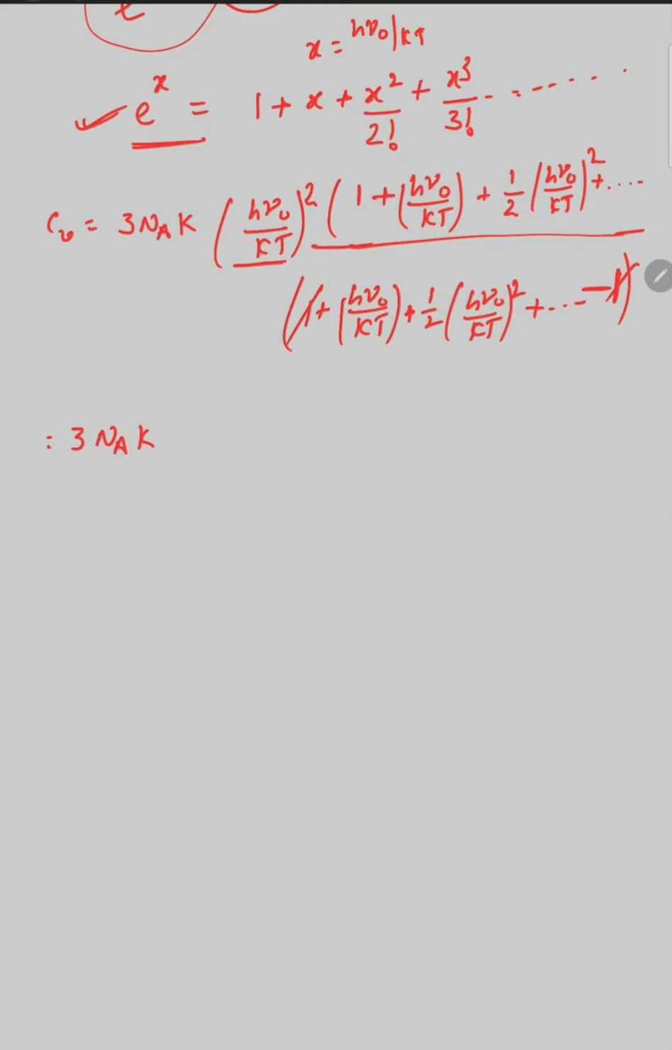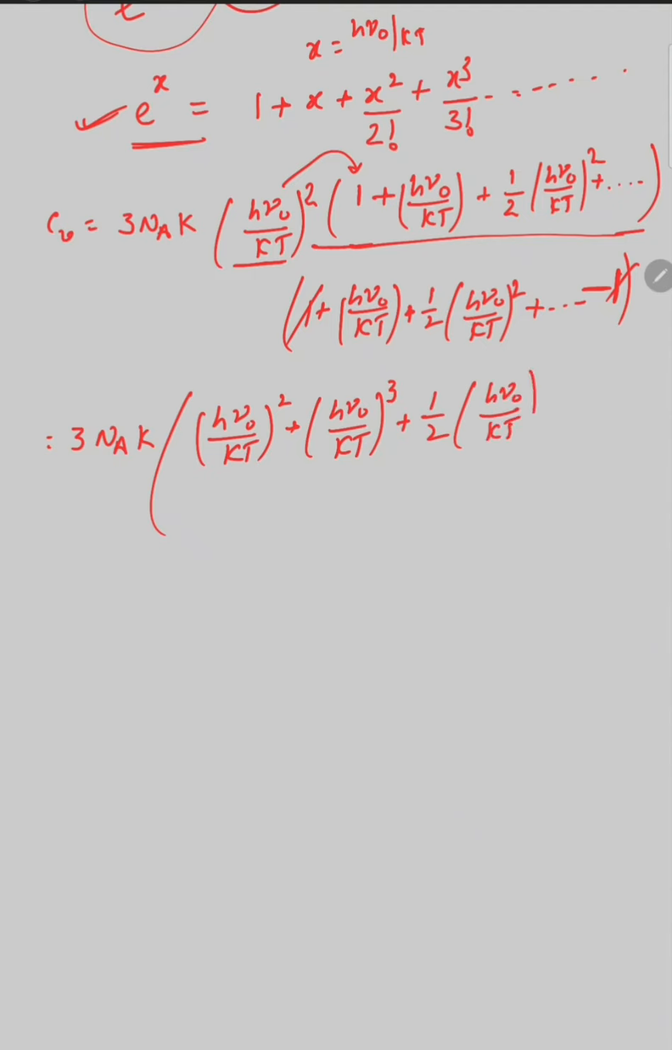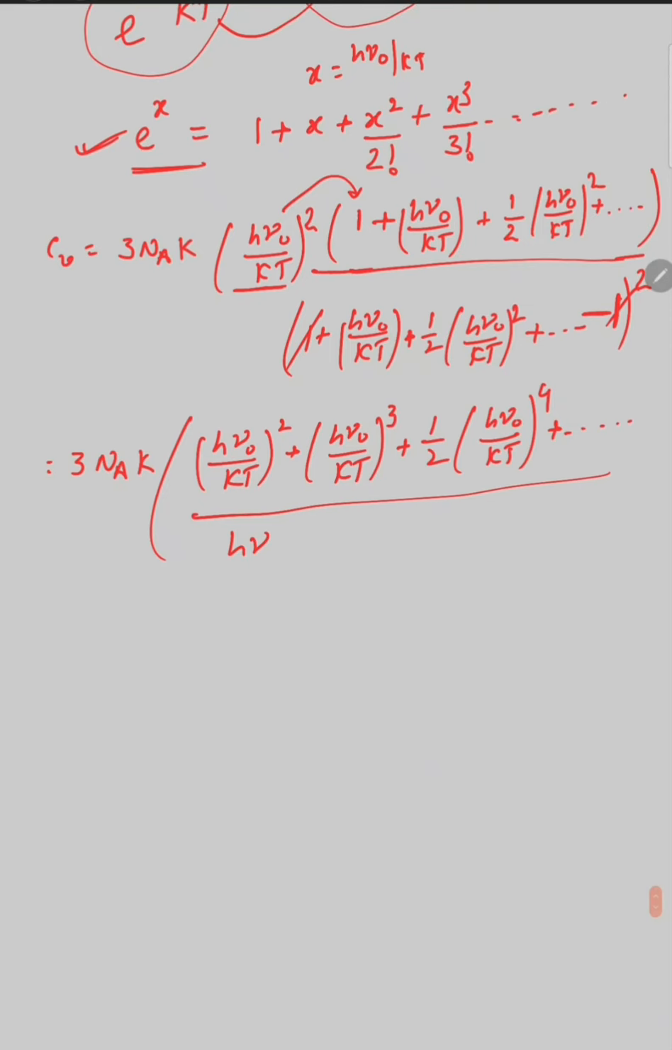3NA k h mu naught upon kT square. Multiply this with the upper equation and we will get h mu naught upon kT square plus h mu naught upon kT cube plus 1/2 h mu naught upon kT raised to the power 4 plus so on, and divided by whatever rest is. Below we have h mu naught upon kT plus 1/2 h mu naught upon kT square plus so on, whole square.